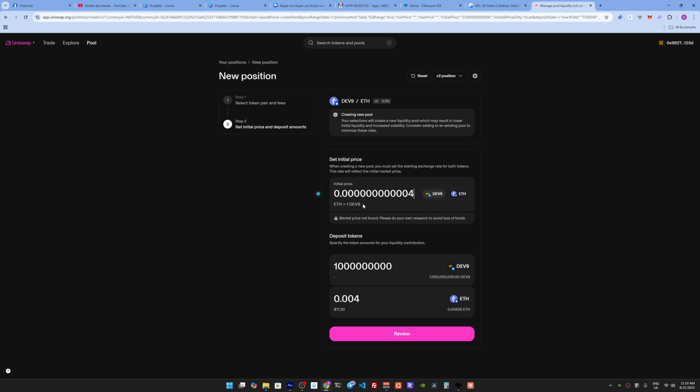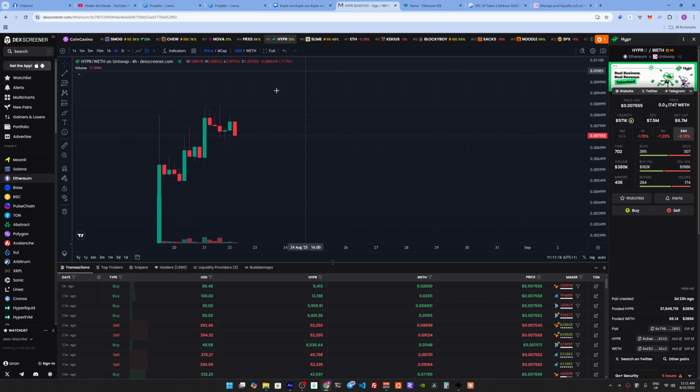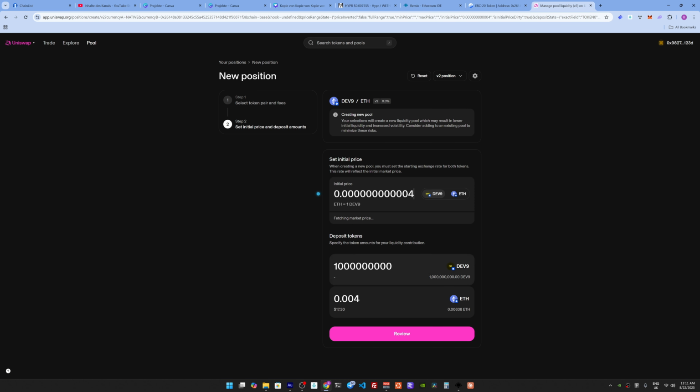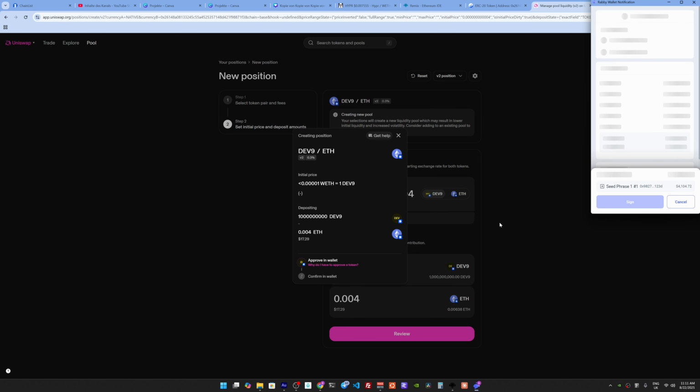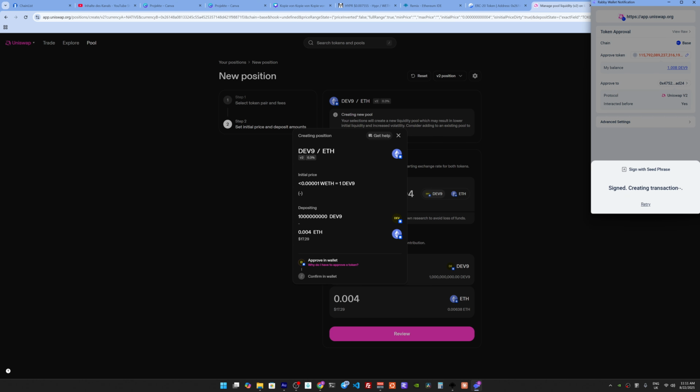Okay, now we find the range, so you have to actually take this less ETH to get one Dev9. It can sometimes be a little bit tricky because it depends on your overall supply what you have. Okay, but now we just find the perfect round because I don't want to add a lot of liquidity just to make a test. So $70 here. And by the way, that's all real money what you can see here. I'm not doing it on testnet. I'm doing it live in front of you on mainnet so that we can see our token here be traded. Okay, of course. Let's just take the liquidity pool here, create, and now we sign the transaction. Sign, confirm.